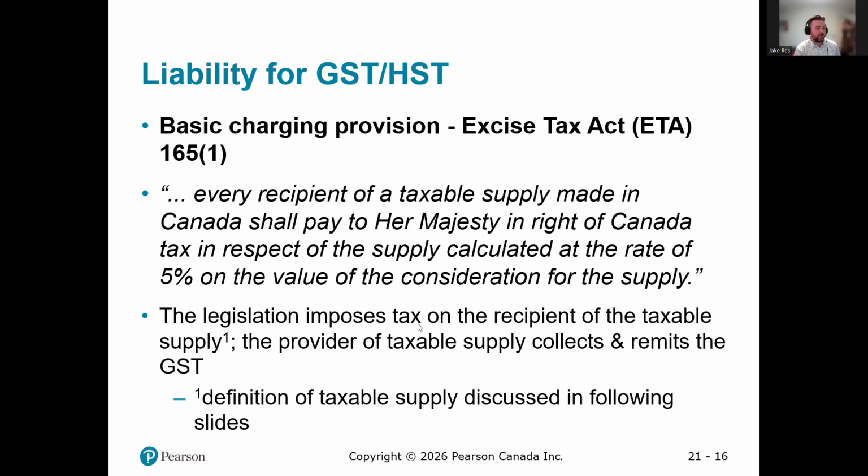The legislation imposes tax on the recipient of the taxable supply, so whoever receives the product sold. The provider of the taxable supply, the business you're dealing with, will collect the sales tax from you and remit it to the government. The business who collects sales tax doesn't get to keep it. They're really just holding on to it.